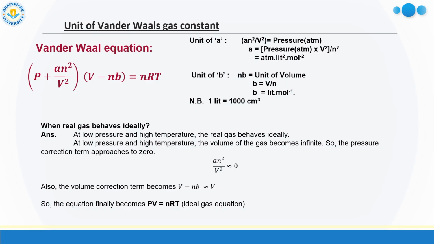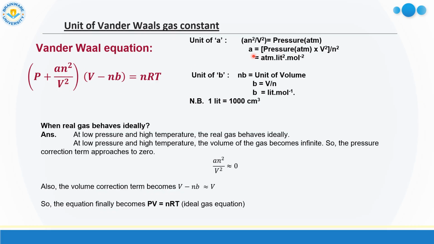Now, how can we determine the unit of these two constants a and b? In this van der Waals equation, the corrected pressure term is a into n square divided by V square. So this term has the unit of pressure, so a n square divided by V square has the unit of atmosphere.